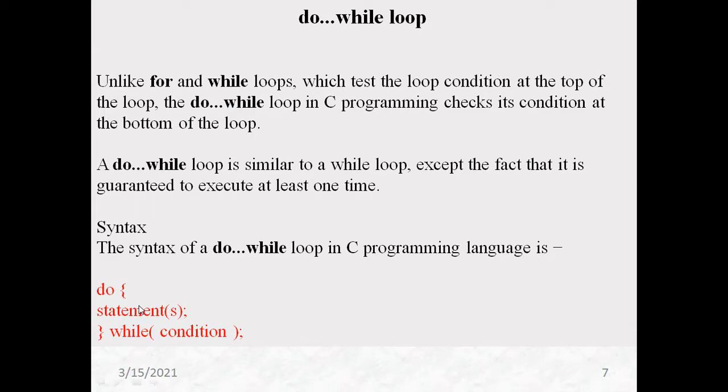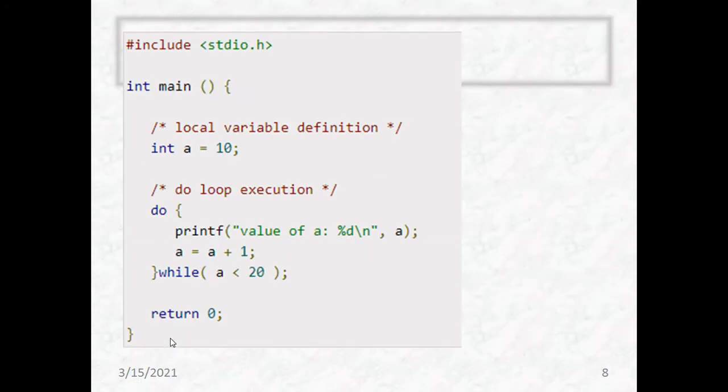Let's see the same program written using a do while loop construct. So #include <stdio.h> is the standard input and output header file. int main, int a equals 10 is the local variable definition. Do printf the value of %d, a. We are printing the value 10. Then we are doing a equals a plus 1. Then we check for the condition where a is less than or equal to 20.